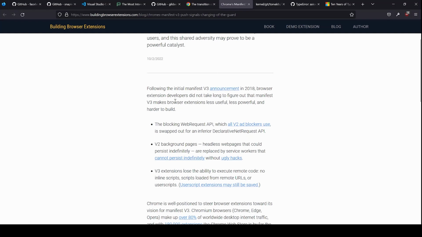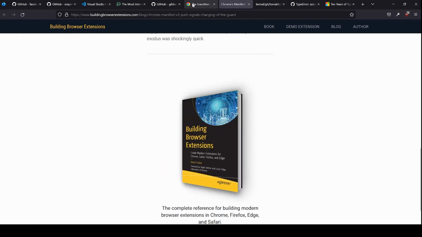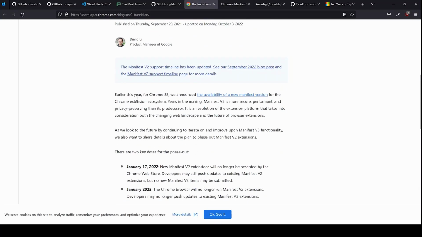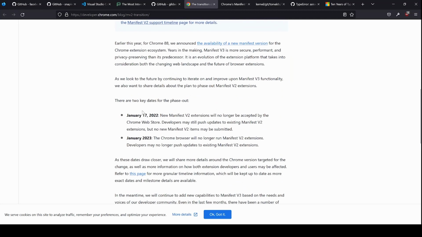So brace for it. On this timeline, as mentioned here in Chrome's blog, from January 2023, your Manifest v2 extensions will not be able to run. So there is only one kind of extension which will be available, those are Manifest v3. So all your extensions might not work well. Brace for it. Maybe it's time to switch to Firefox.